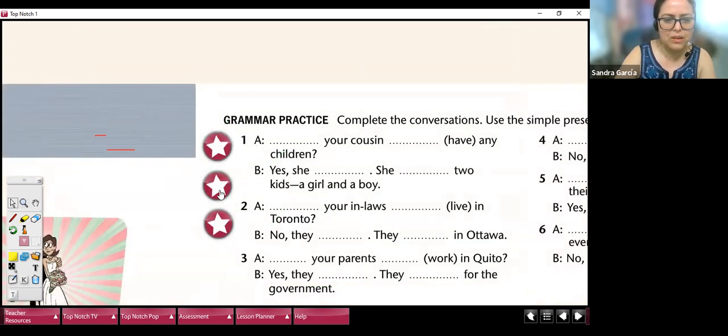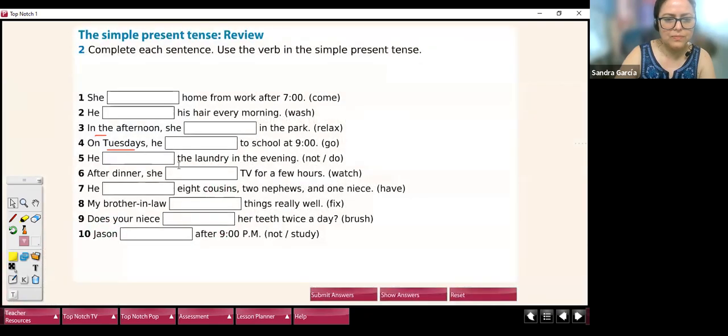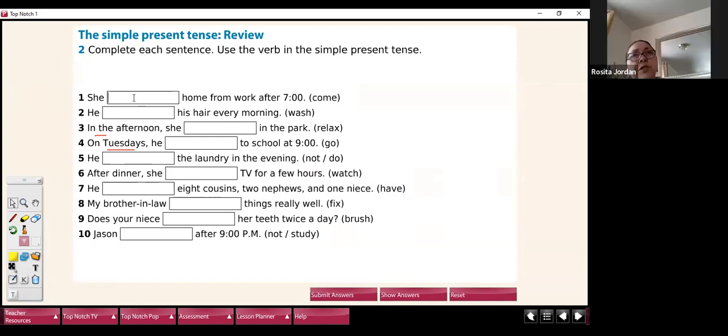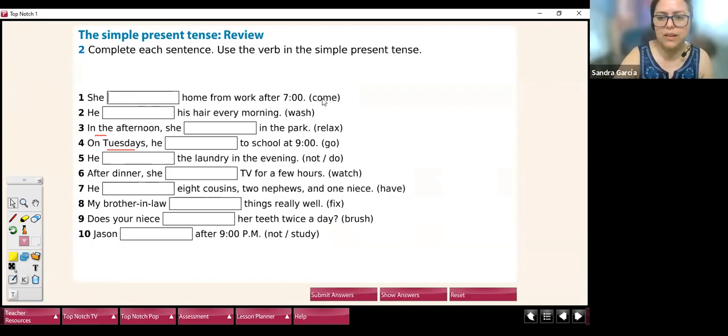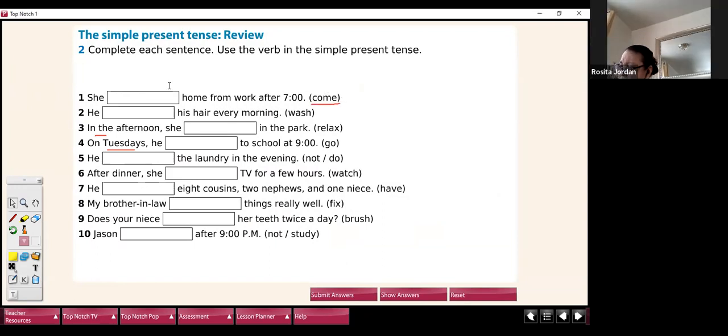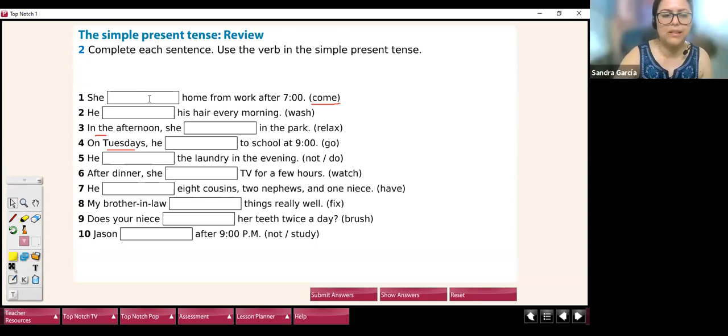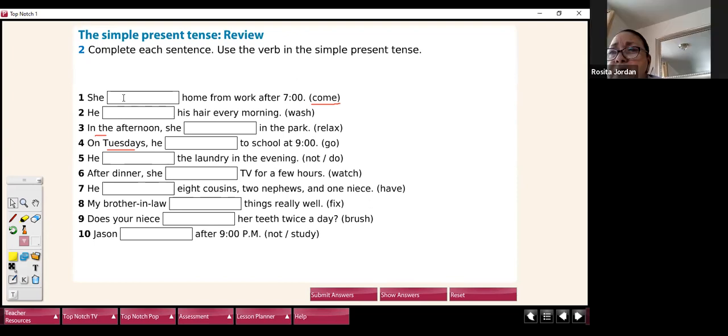Now let's see this one. Okay. So now, we are going to do just five sentences. Rosita, number one, she gets, no, she gets. She doesn't, if you do it as a negative, but do it as affirmative. Affirmative.